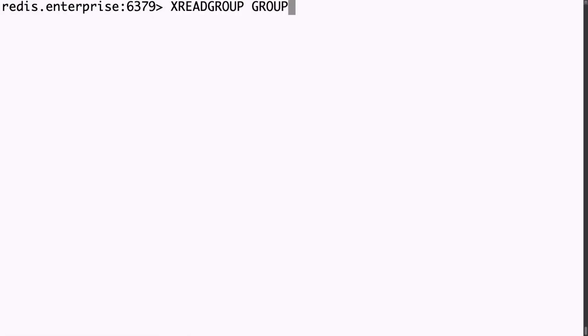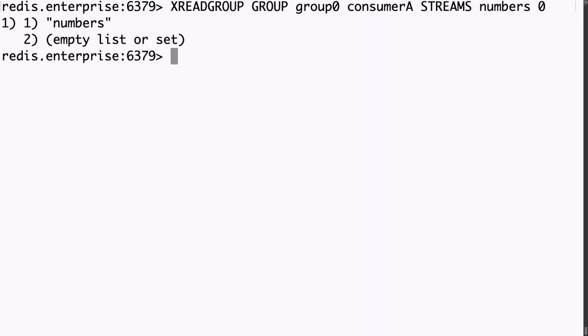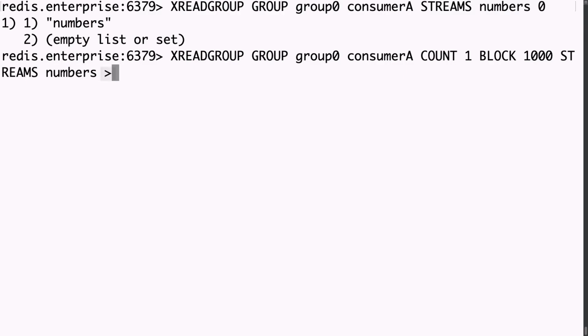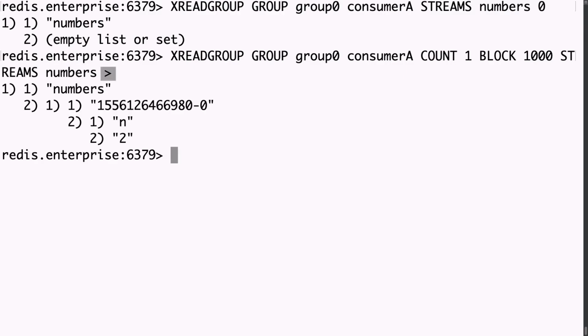Once we've acknowledged the message, we can verify that consumer A's PEL is now empty. At this point, since it has no pending messages to process, consumer A can issue a call to XREADGROUP and use the greater than sign to get new messages.